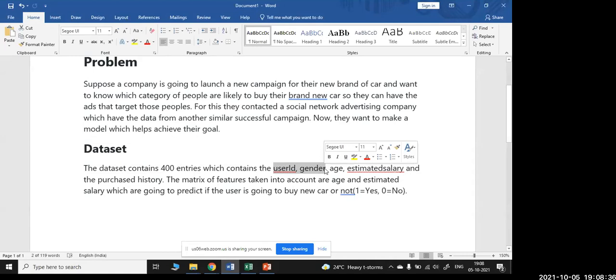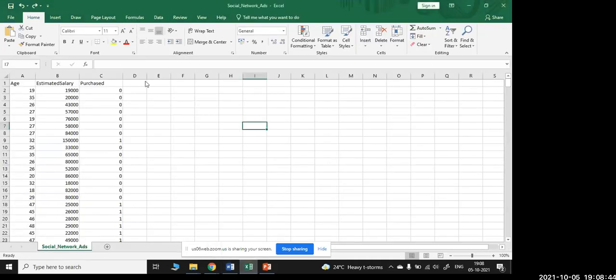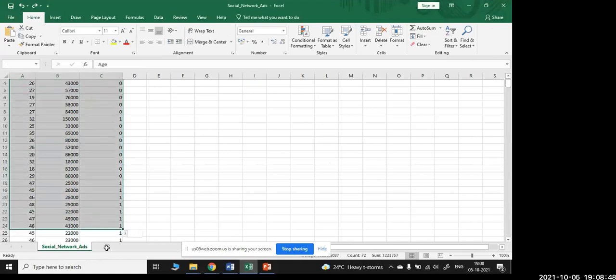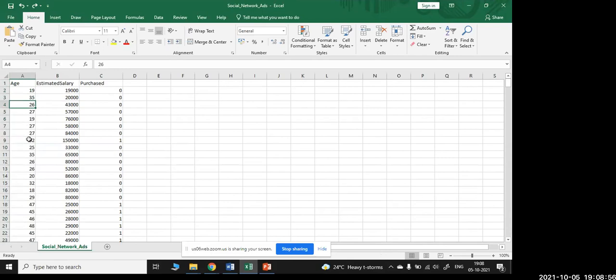Okay, that is in the text format, which is not much needed. So I have just taken age, estimated salary, and purchase history to directly load to the data set. So here you can find in the Excel sheet where you have age, estimated salary, and purchase data set. Age is given in different categories, like it starts from 19, 35, 26, 27, till 400 data is available, whereas their salary is also given.